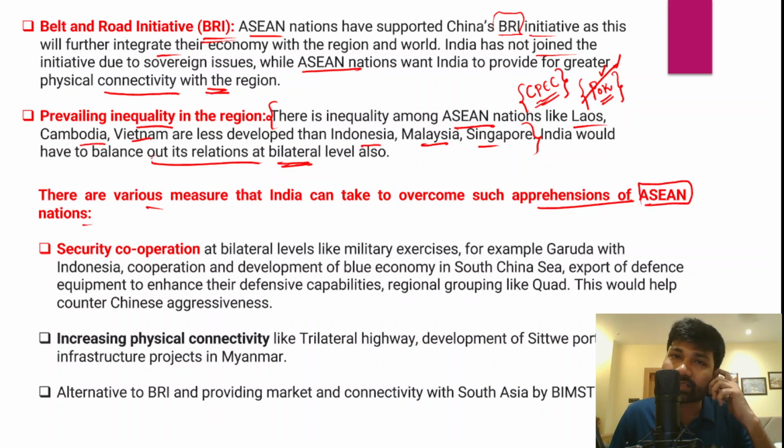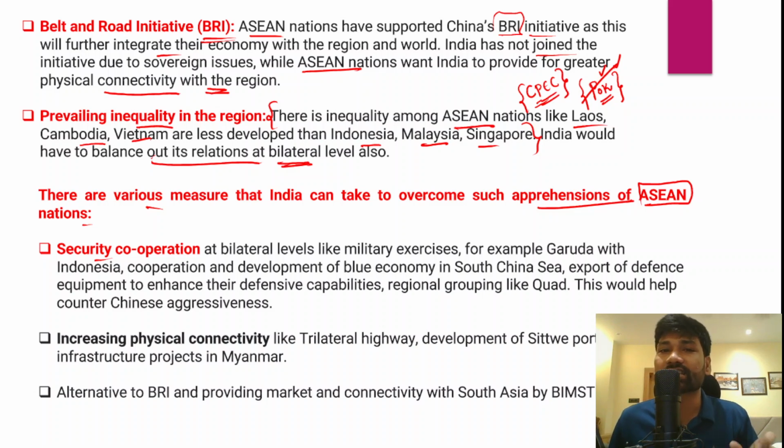Now, what are the measures that India can actually take so that India's engagement with Asian countries would be more fruitful in the coming years? First and foremost, India and Asian countries should recognize security as the most important pillar of bilateral cooperation, because China has emerged as a regional security threat, not just for the Southeast Asian and East Asian countries, but even for India also.